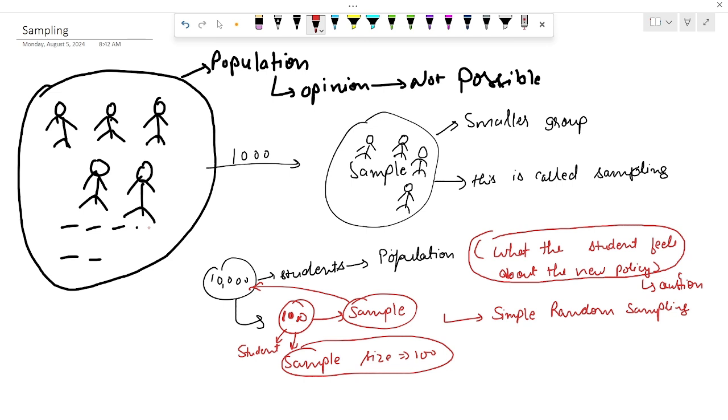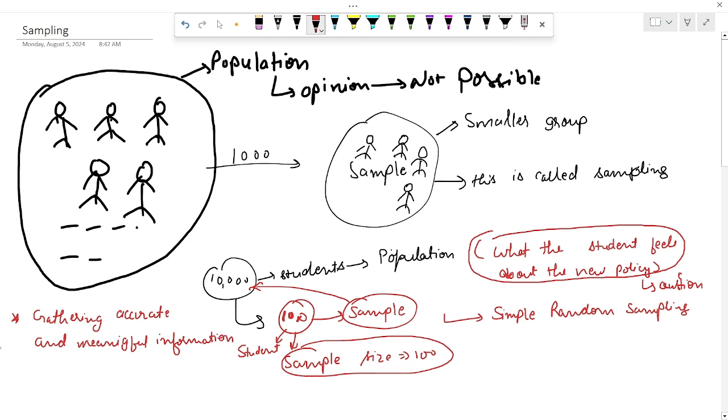These methods help us gather accurate and meaningful information.